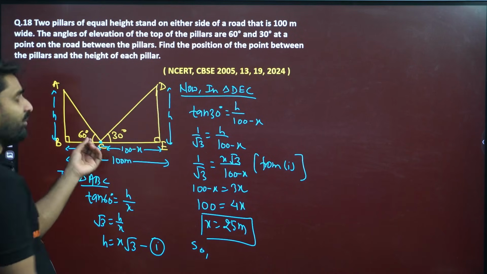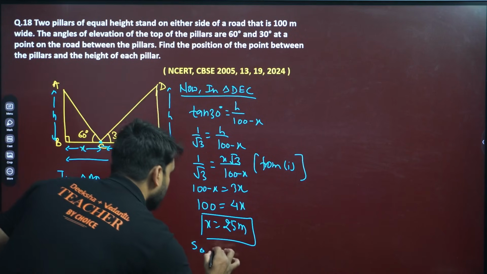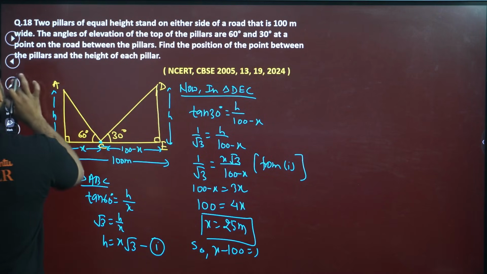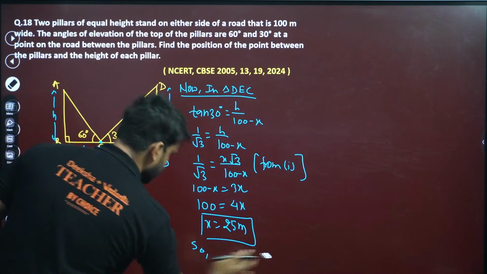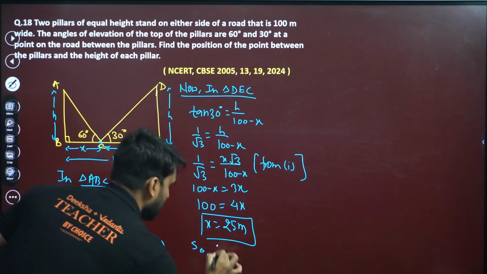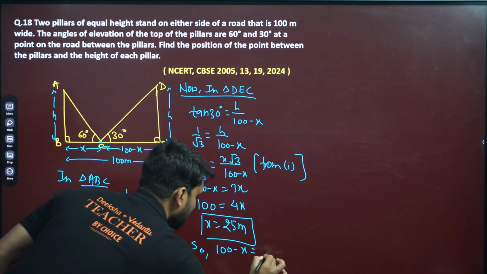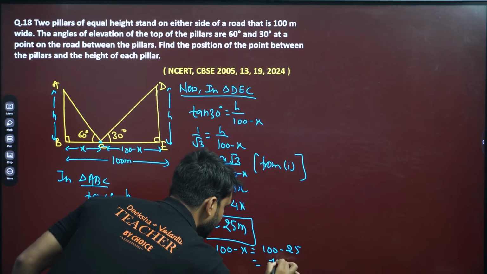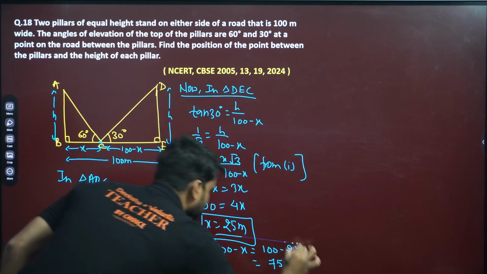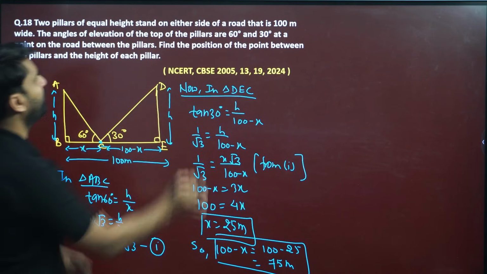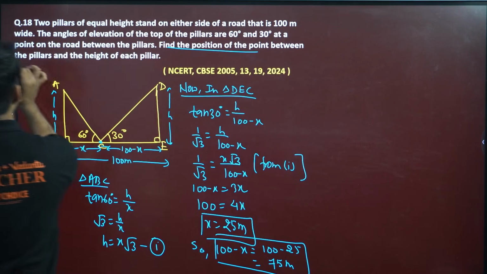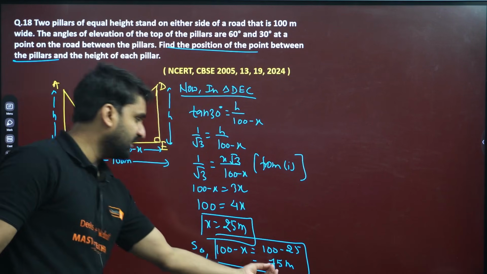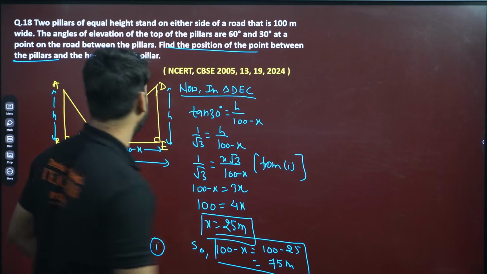So the distance of this same point from the other pillar will be what? 100 minus x, right? So what will be the result, my dear? 100 minus x will be 100 minus 25. So this will be 75 meter. Okay, so the first point we have solved. Find the position of the point between the pillars. So this is the position, 25 meter from the pillar, or we can say 75 meter from the other pillar.